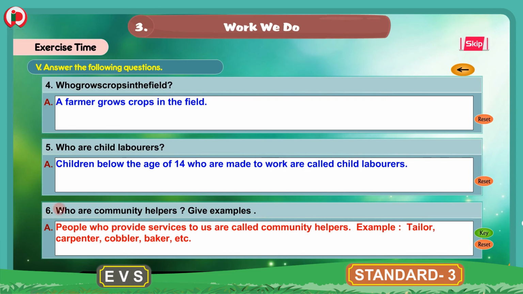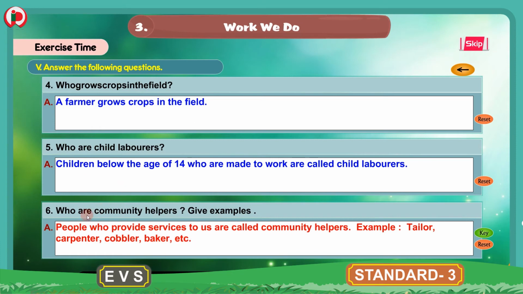6. Who are community helpers? Give examples. So the answer for this question is, people who provide services to us are called community helpers. Example, tailor, carpenter, cobbler, baker, etc.